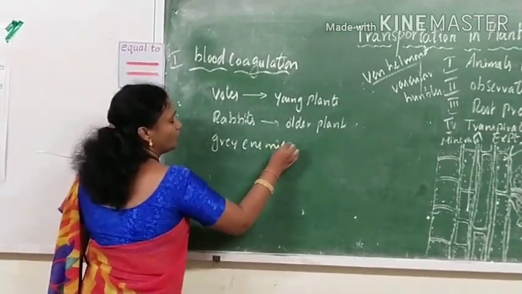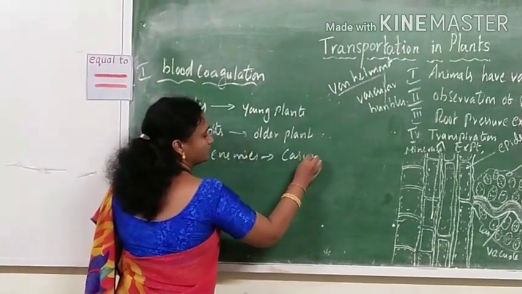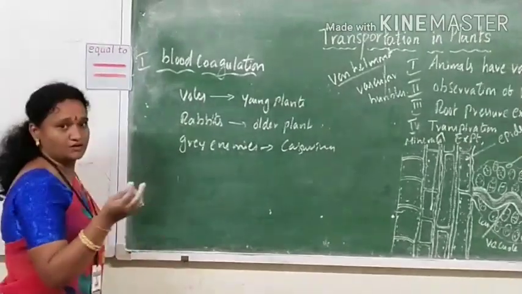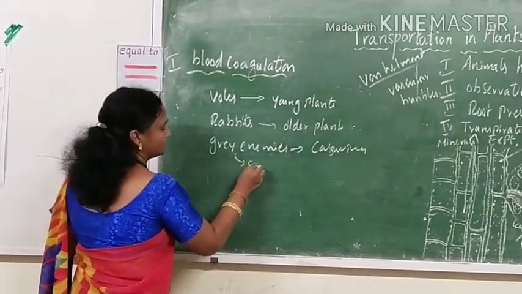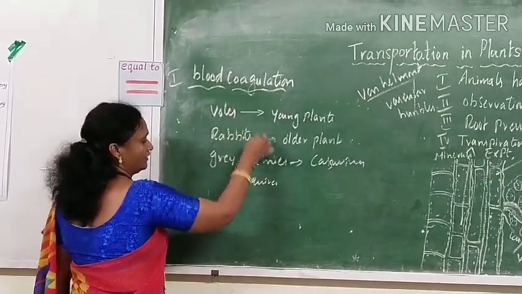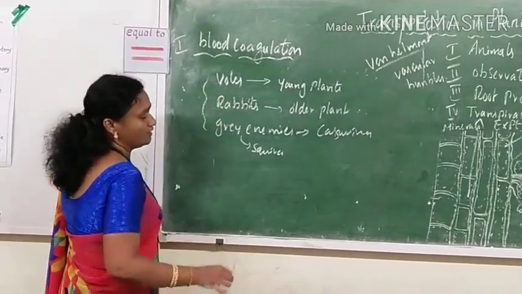These also cause great loss to casuarina plants. The bark above the root system is eaten by the grey squirrels. These three animals are enemies to the farmers, causing great economic loss.